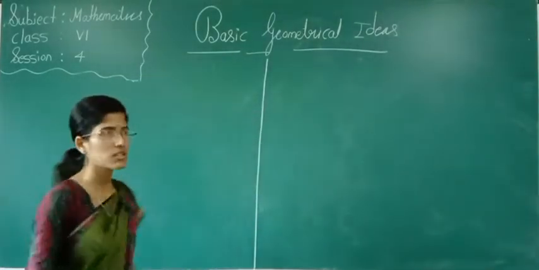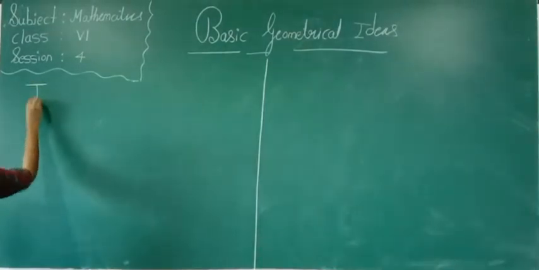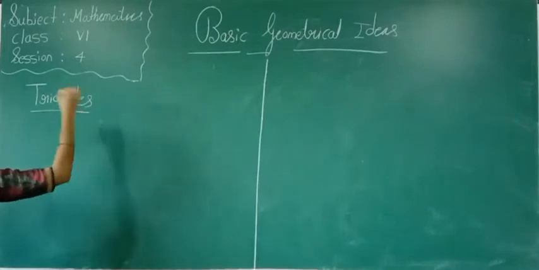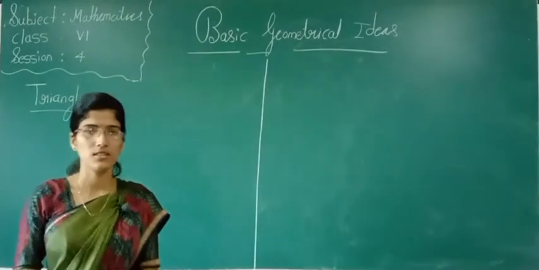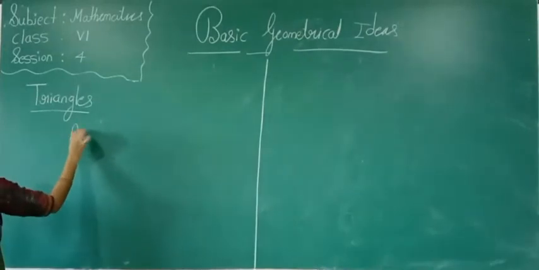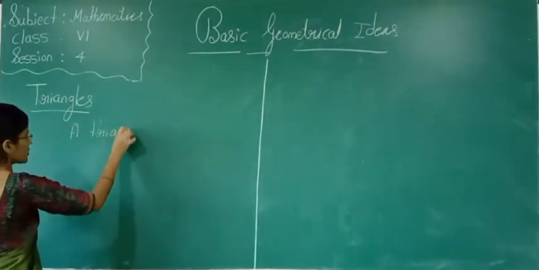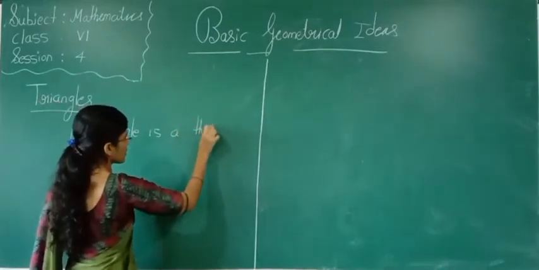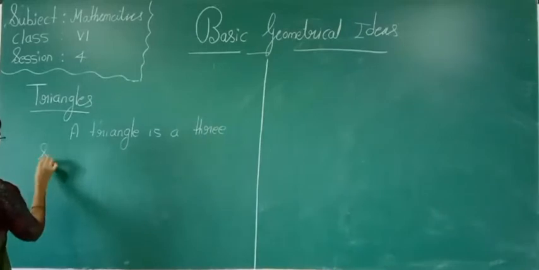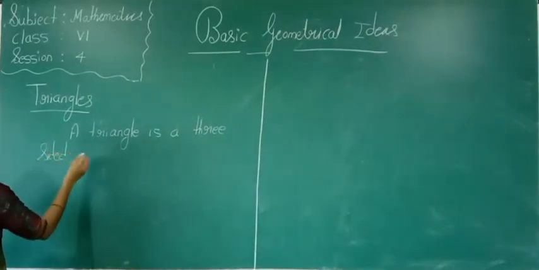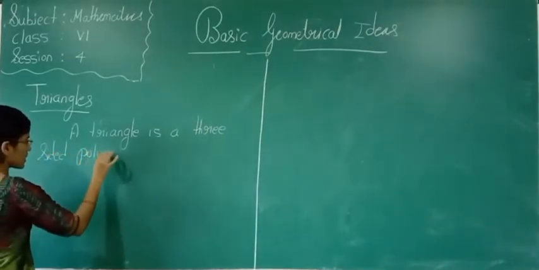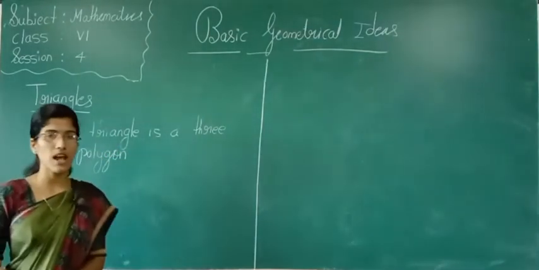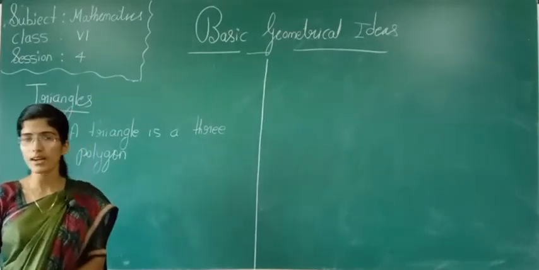Okay, what is a triangle? We are discussing triangles. A triangle is a three-sided polygon. In the last class we discussed what a polygon is, right? So what is a triangle? A triangle is a three-sided polygon.